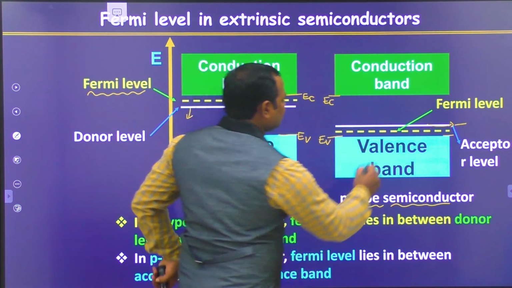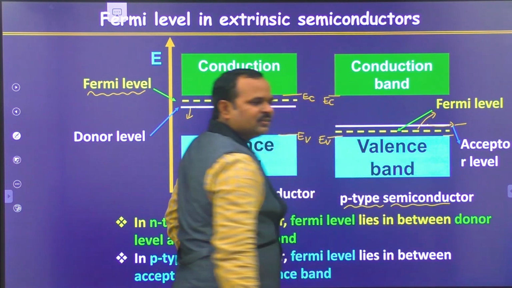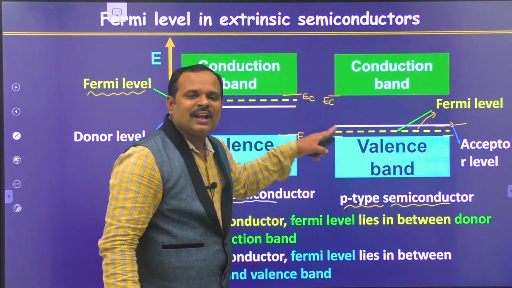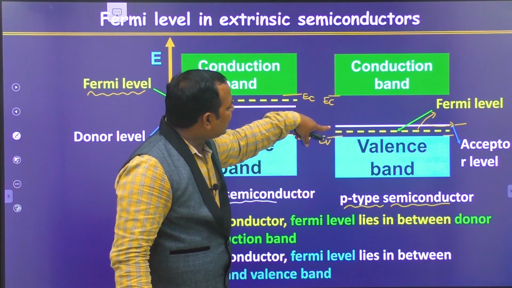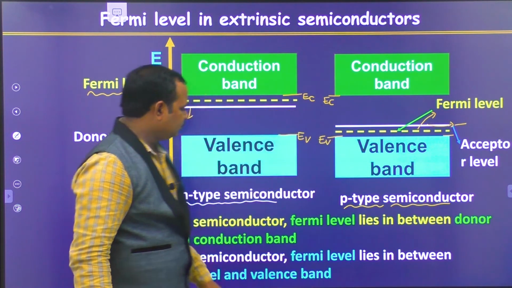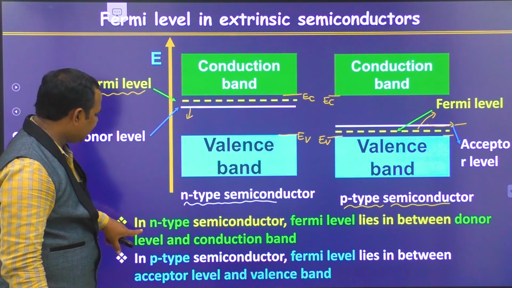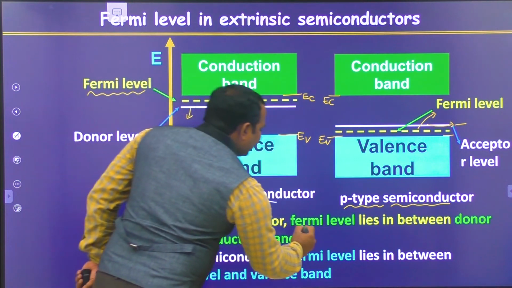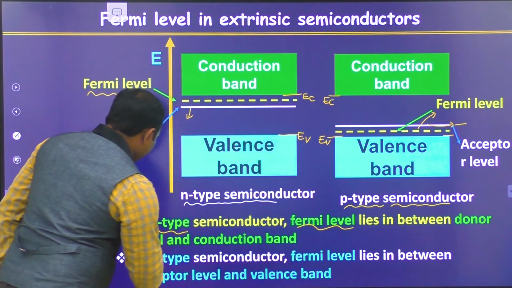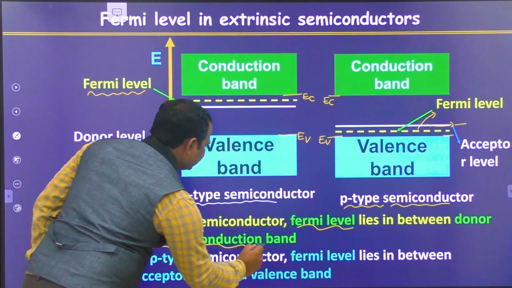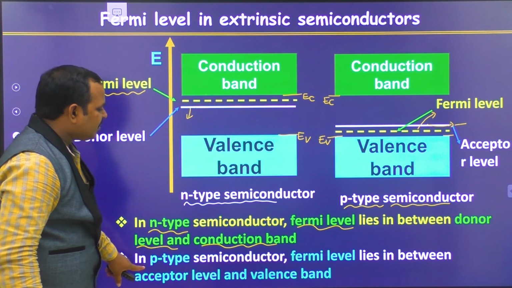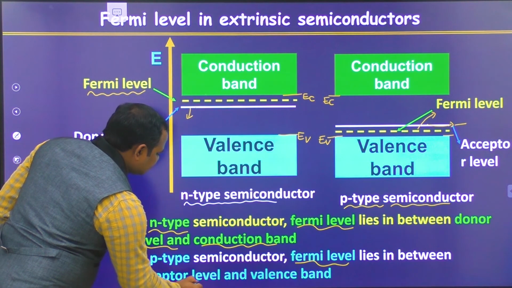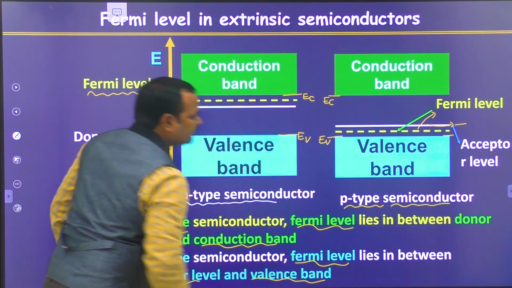This is the Fermi level. That's what was written here. In the case of N-type semiconductor, the Fermi level lies in between donor energy level and conduction band. In the case of P-type semiconductor, the Fermi level lies in between acceptor energy level and valency band.